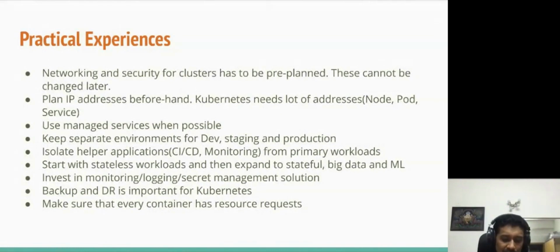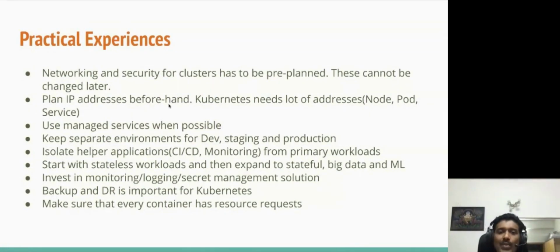What I typically see is that people create a cluster, deploy a few applications, then later realize, oh, I need to deploy something like a private cluster. Now it is not possible for you to change it live. You typically have to create a new cluster and move your applications to the new cluster, and that is very time consuming. So what I would suggest is, before creating the clusters, look at your networking and security requirements, write that up, design the cluster in the right manner, and then create the cluster.